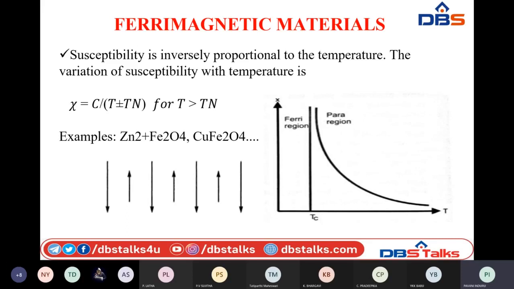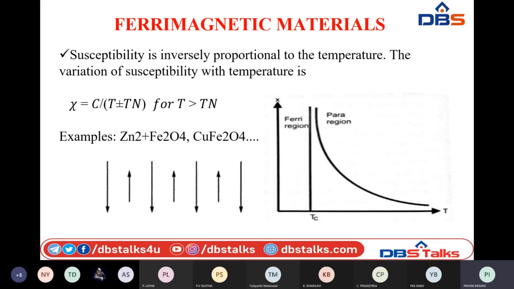After that, they try to lose their susceptibility, and at some other transition temperature known as TN, which is called Neel temperature, they will lose their property of aligning themselves in parallel with the applied magnetic field. Their susceptibility will exponentially decrease at larger values of temperature, and they will finally behave like paramagnetic materials whenever they lose their magnetic susceptibility for the applied magnetic field.